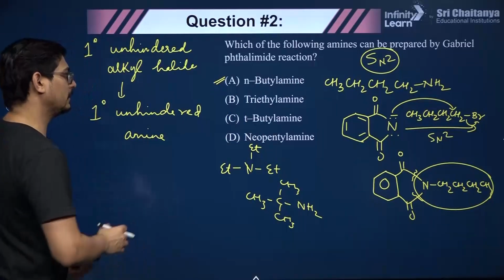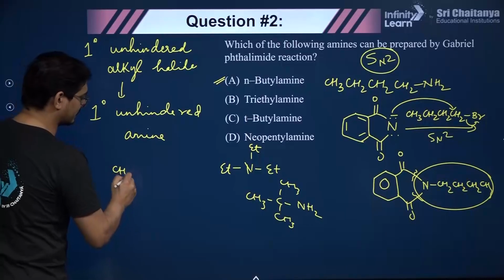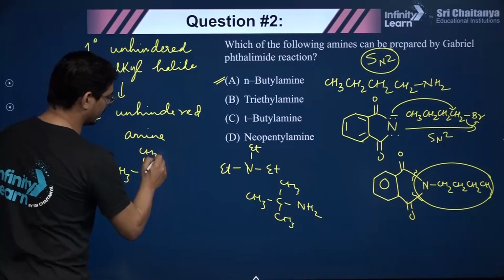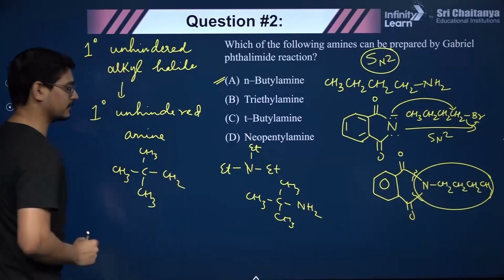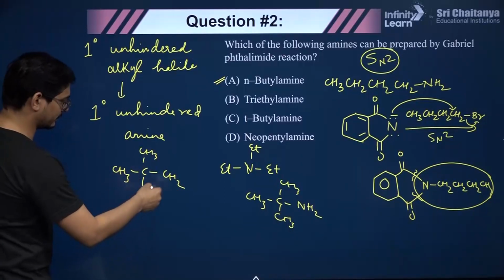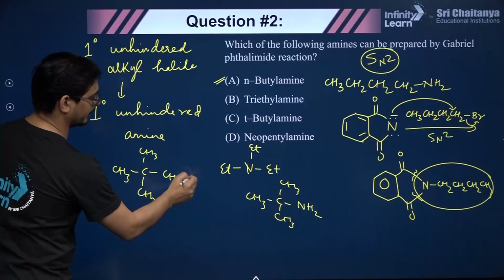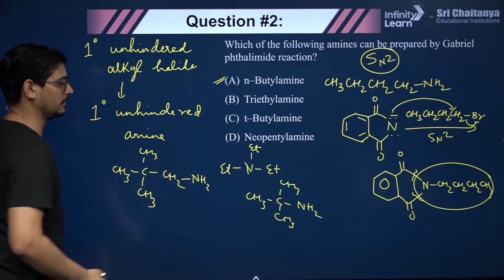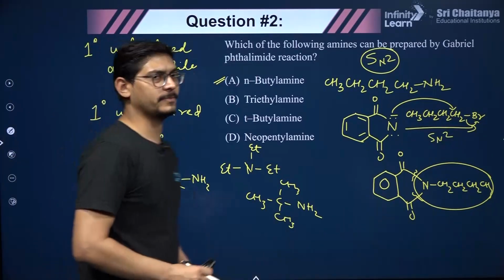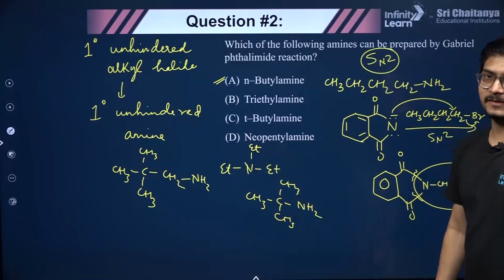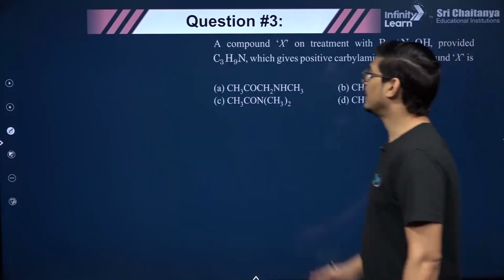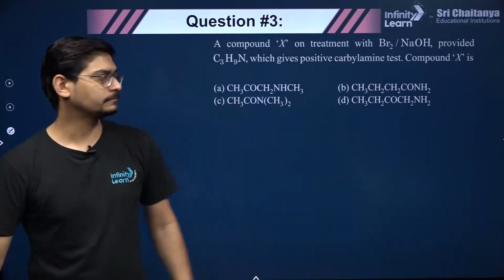And neopentylamine, it is primary, but again it has steric hindrance. Which group is neopentyl, guys? This is neopentyl. If you put NH2 here, this becomes neopentylamine. No, we cannot prepare it, although it is primary, it has a steric hindrance. So Gabriel phthalimide synthesis is a very, very important reaction. Moving to the next question.